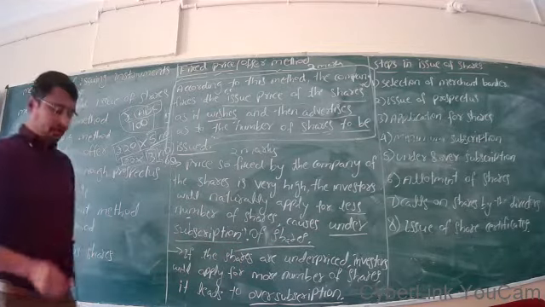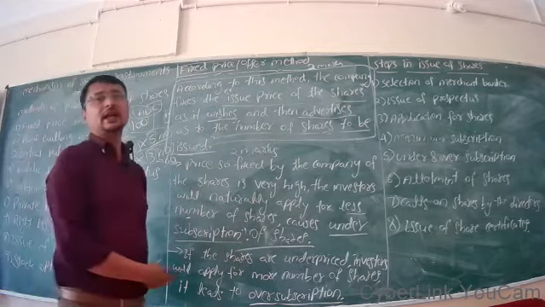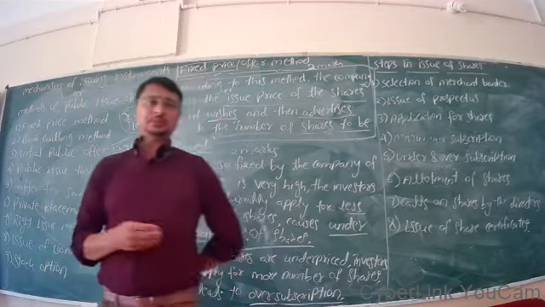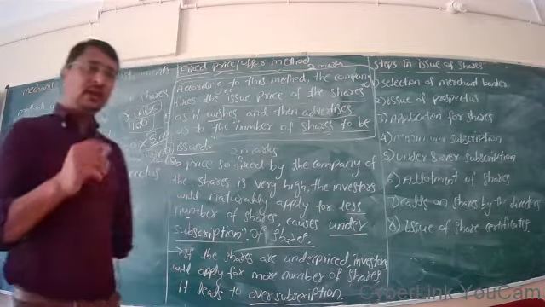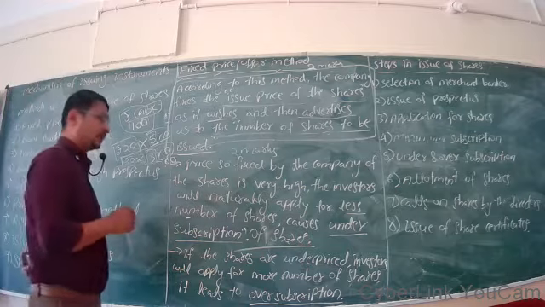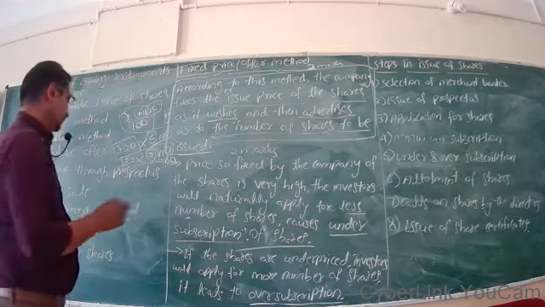So it is very important: what do you mean by under subscription and what do you mean by over subscription? These two concepts are very important from the exam point of view.